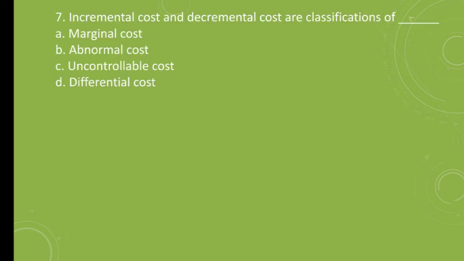Question number 7. Incremental cost and decremental costs are the classification of A. Marginal cost, B. Abnormal cost, C. Uncontrollable cost, D. Differential cost. The correct answer is D. Differential cost. The incremental cost and decremental costs are the classification or types of differential cost.